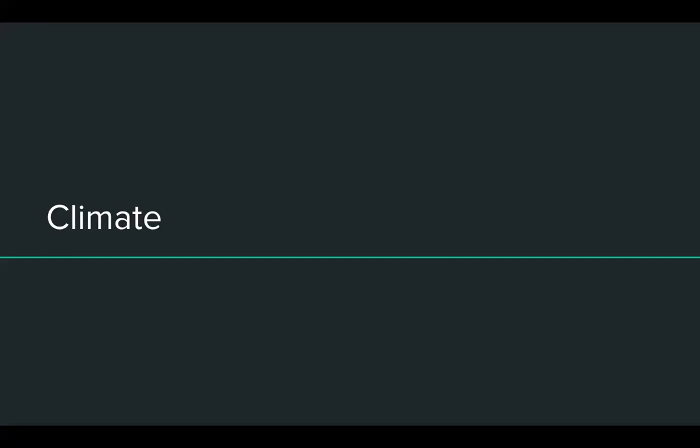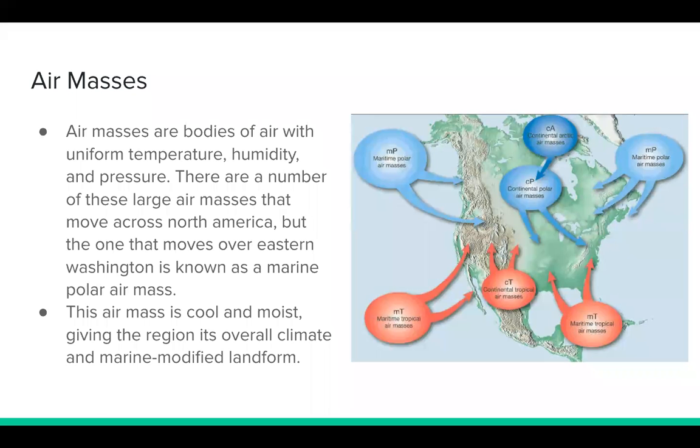Climate is a combination of a number of different factors, such as air masses, topography, continentality, and more. These things are what give every region its own unique climate, including the Palouse. Air masses are bodies of air with uniform temperature, humidity, and pressure. These factors are determined by the area of their origin and their direction and route of movement. Air masses can be major factors in a region's weather and climate.